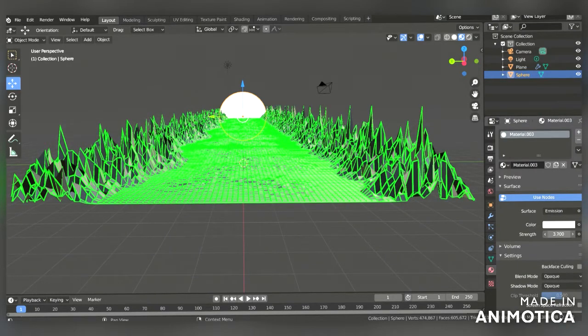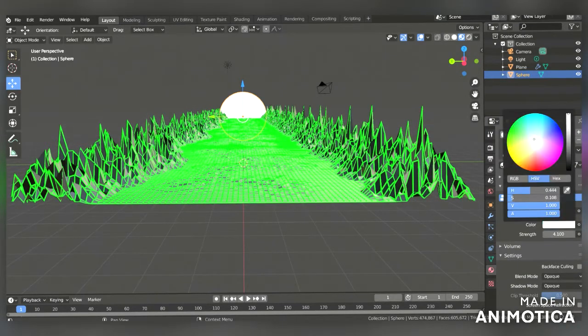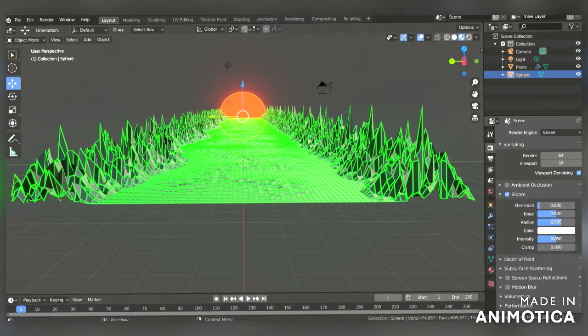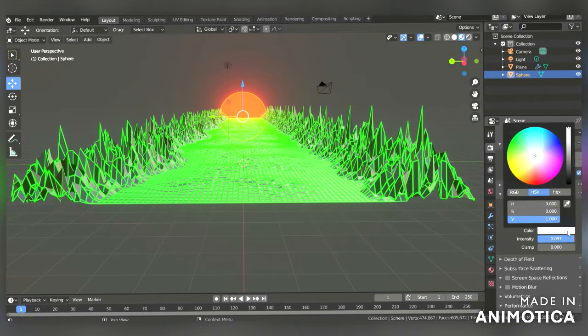Increase the strength and give an orange color, and enable bloom. Increase the intensity and radius.